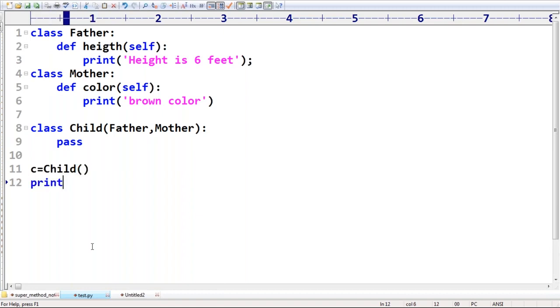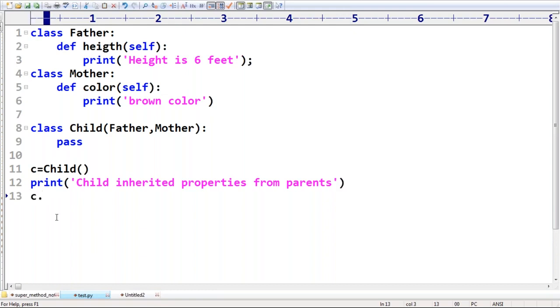Now I'm just printing, child inherited properties from parents. Observe here, c dot height. What is the spelling? H-E-I-G-H-T, sir.